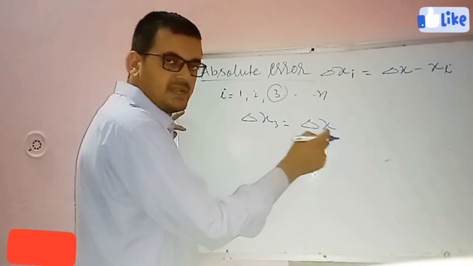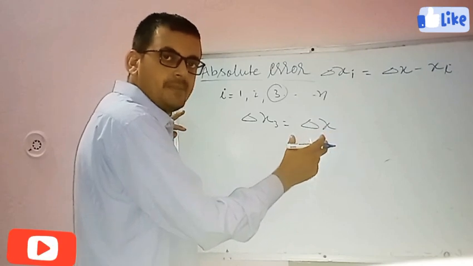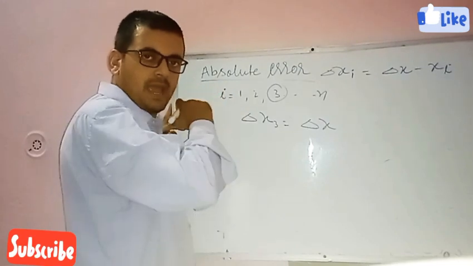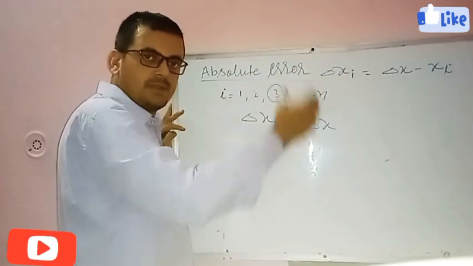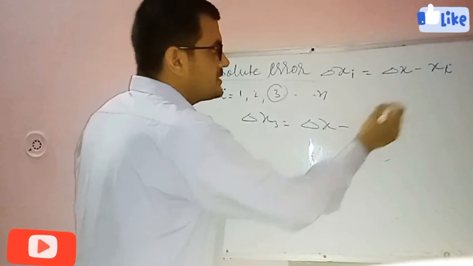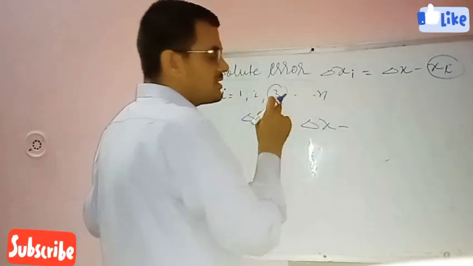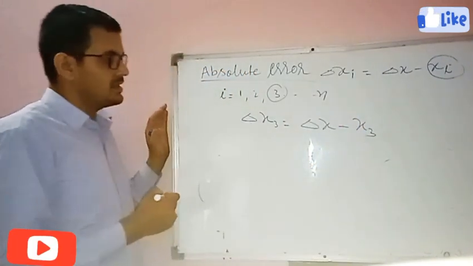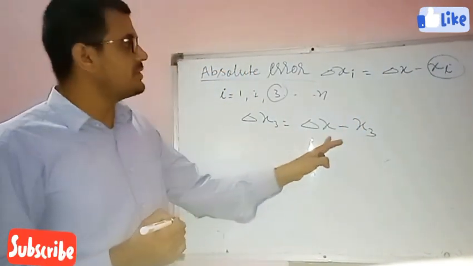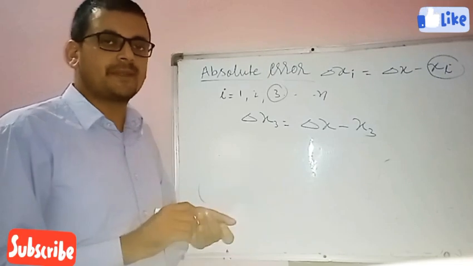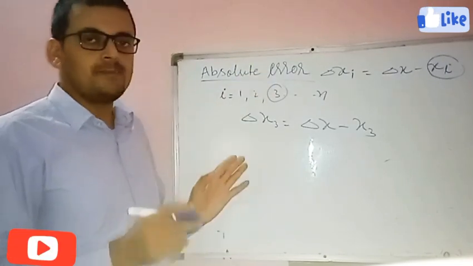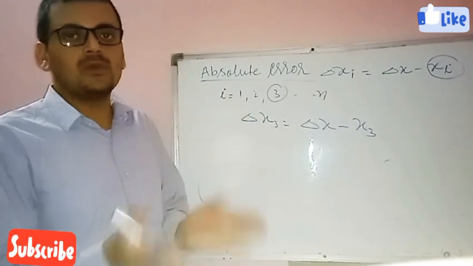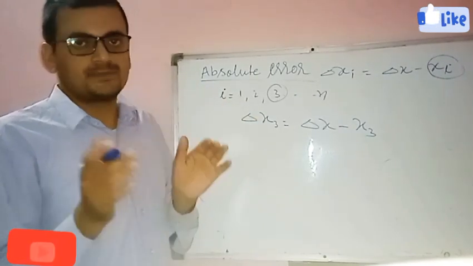Delta x, what is it representing? This is the mean value. How do we calculate the mean? I have already told you: we add all the observed values, divide by the total number of values, minus the value which comes in the third observation, x3. So this is the absolute error. How do you define it? I am repeating again: the difference between mean value and observed value in any given observation.